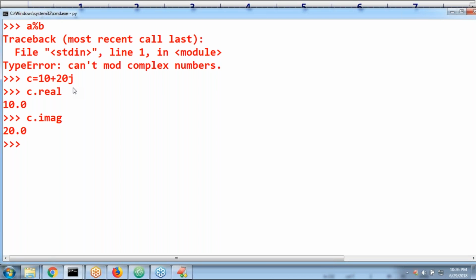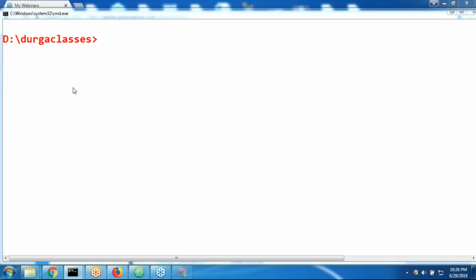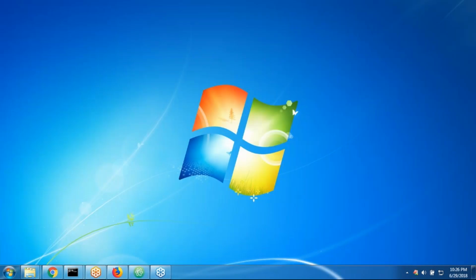Clear? Any doubt about this one? All these things are already documented in the material form. Don't worry about that. Just open the material, and if you go through it, you will get much more clarity. Sir, here in the language fundamentals, one minute. In the language fundamentals material, where is that?